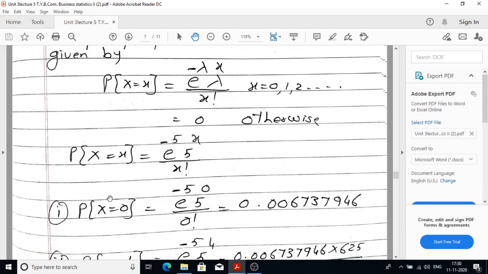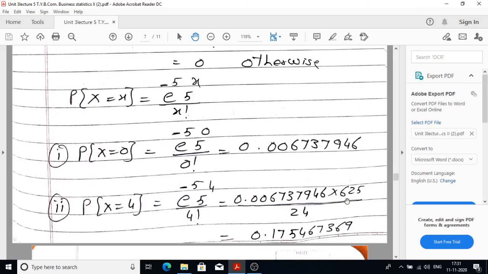In the first part of the problem, we have to find probability x is equal to 0. That is nothing but no train accident will occur, which is given as e raised to minus 5, 5 raised to 0 upon 0 factorial. So the answer is 0.006737946.